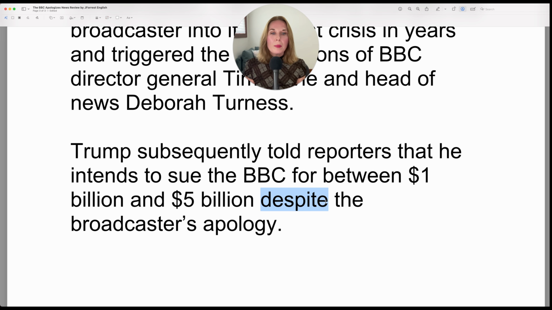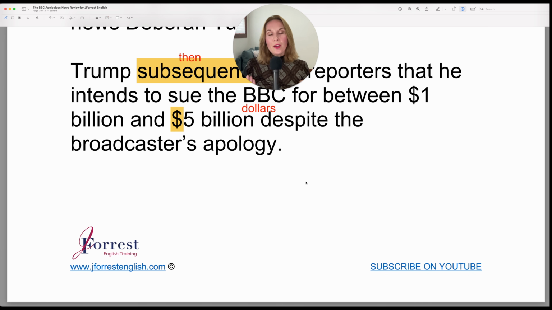So despite means that it happened, but they're not considering it. They're not taking it into account. They're ignoring it, basically. And that's the end of the article. So now I'll read the article from start to finish, and you can focus on my pronunciation.